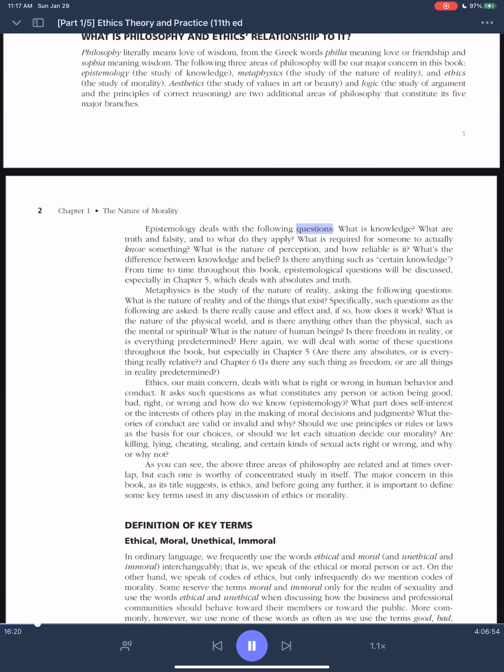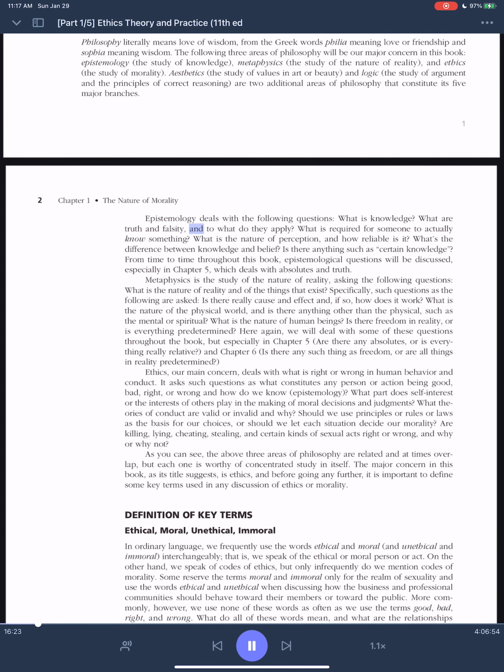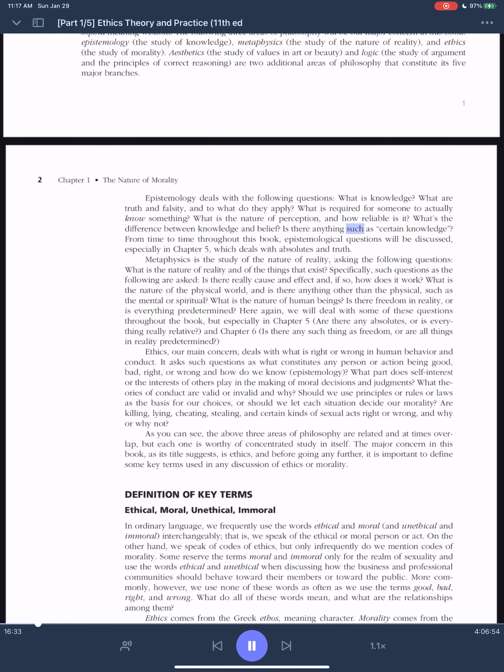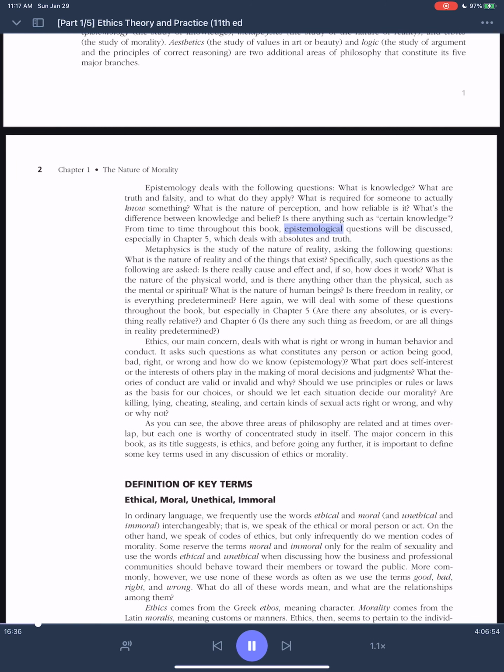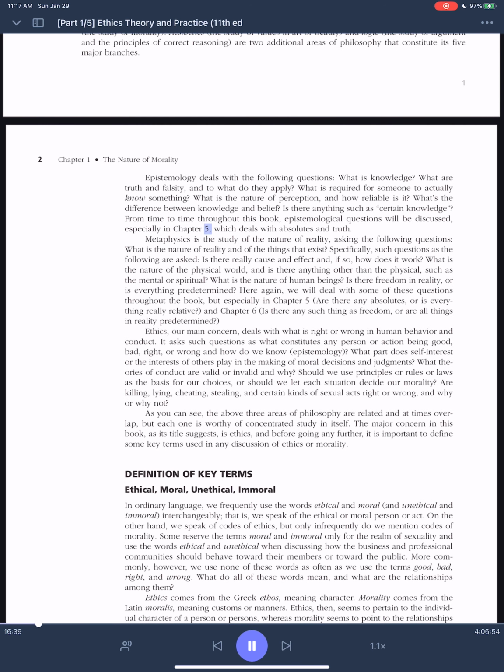Epistemology deals with the following questions: What is knowledge? What are truth and falsity, and to what do they apply? What is required for someone to actually know something? What is the nature of perception, and how reliable is it? What's the difference between knowledge and belief? Is there anything such as certain knowledge? From time to time throughout this book, epistemological questions will be discussed, especially in Chapter 5, which deals with absolutes and truth.